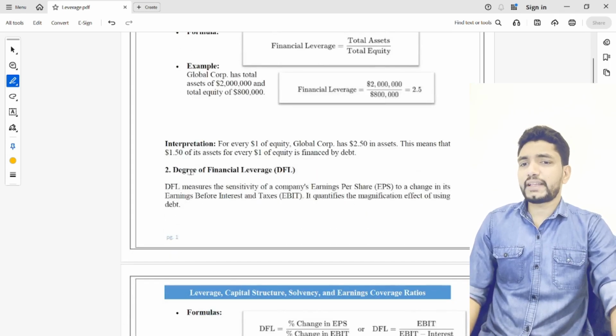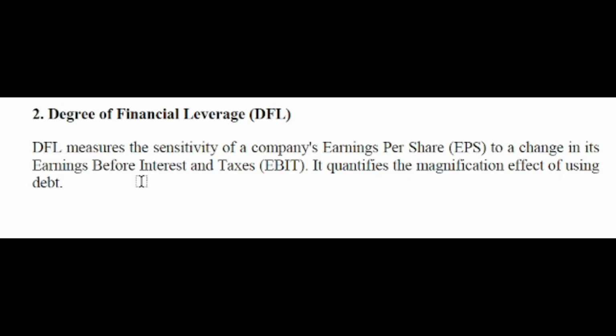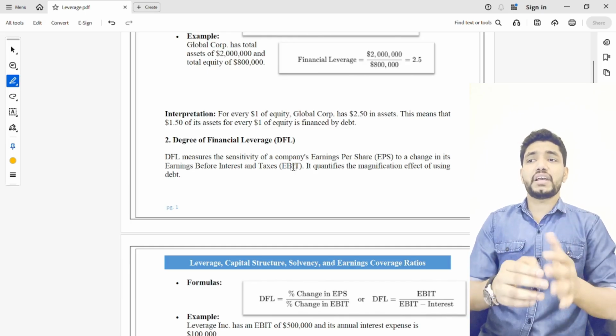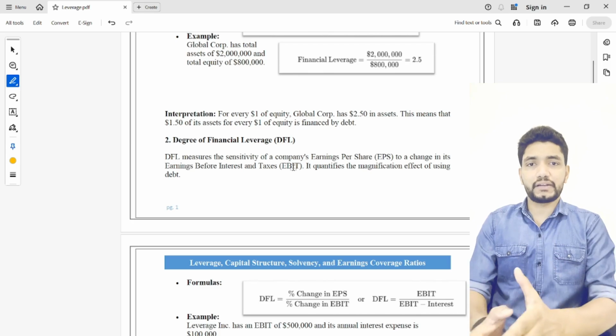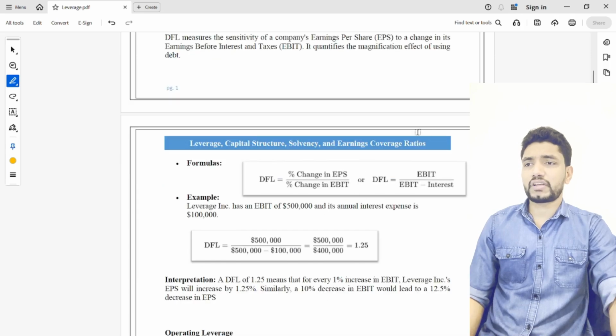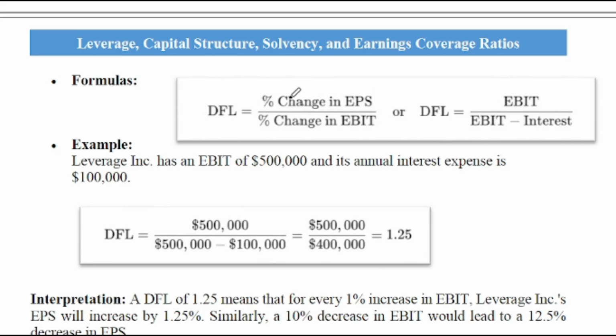Now the degree of financial leverage. Degree of financial leverage is the sensitivity of a company's earnings per share to changes in its earnings before interest and tax. It quantifies the magnification effect of using debt. For example, how sensitive is our EPS to earnings before interest and tax. There are two formulas. The first one, percentage change in EPS divided by percentage change in EBIT, or EBIT divided by EBIT minus interest.